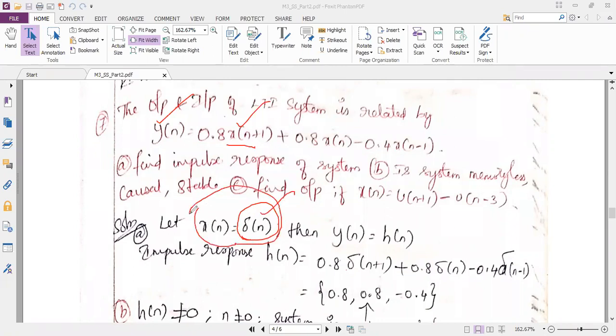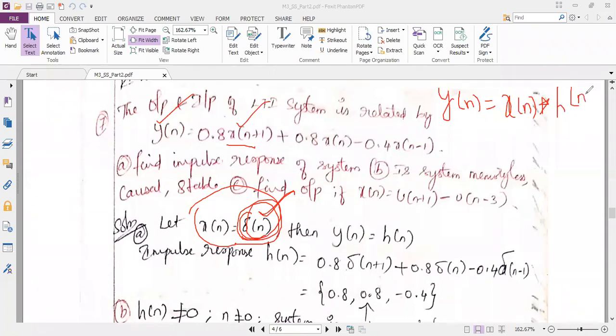By default we will keep x of n equal to delta of n. You know delta of n is nothing but 1. So as per the general formula, y of n is equal to x of n convolution with h of n. This is my main formula.